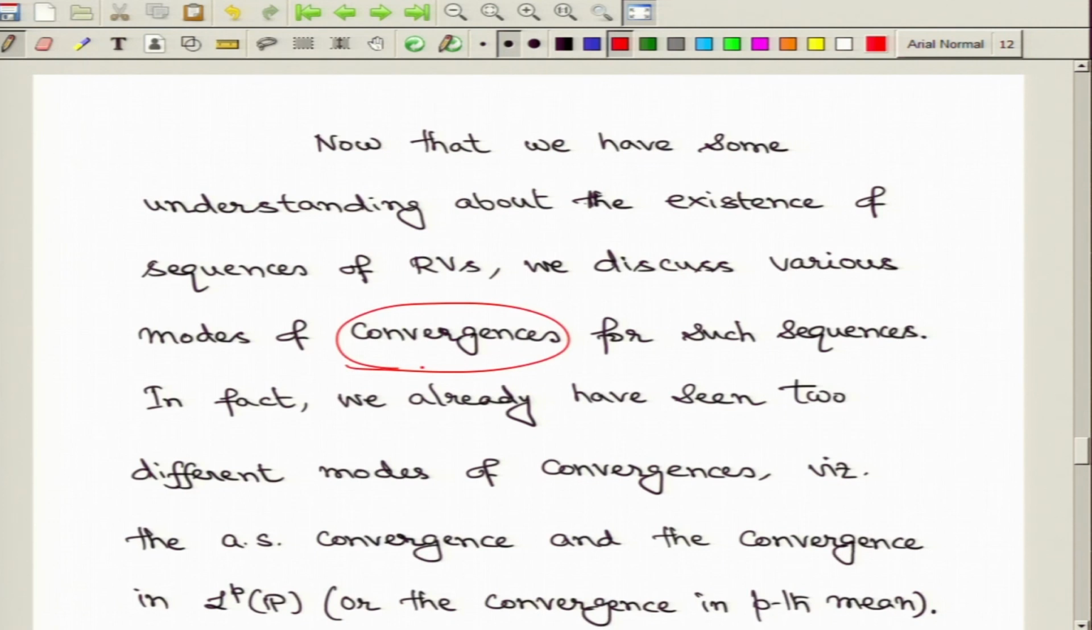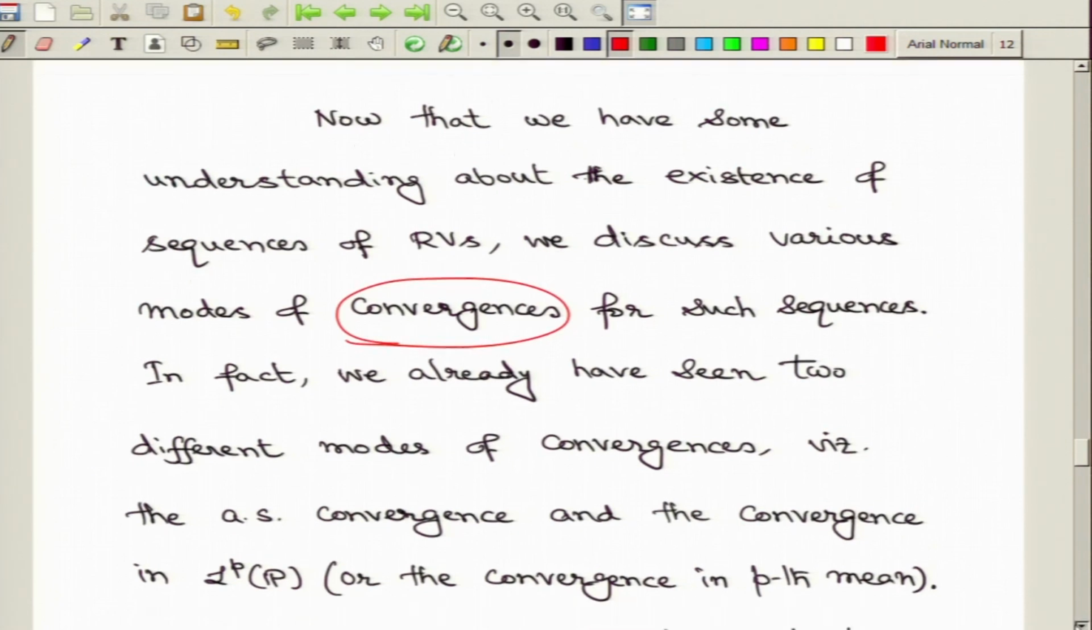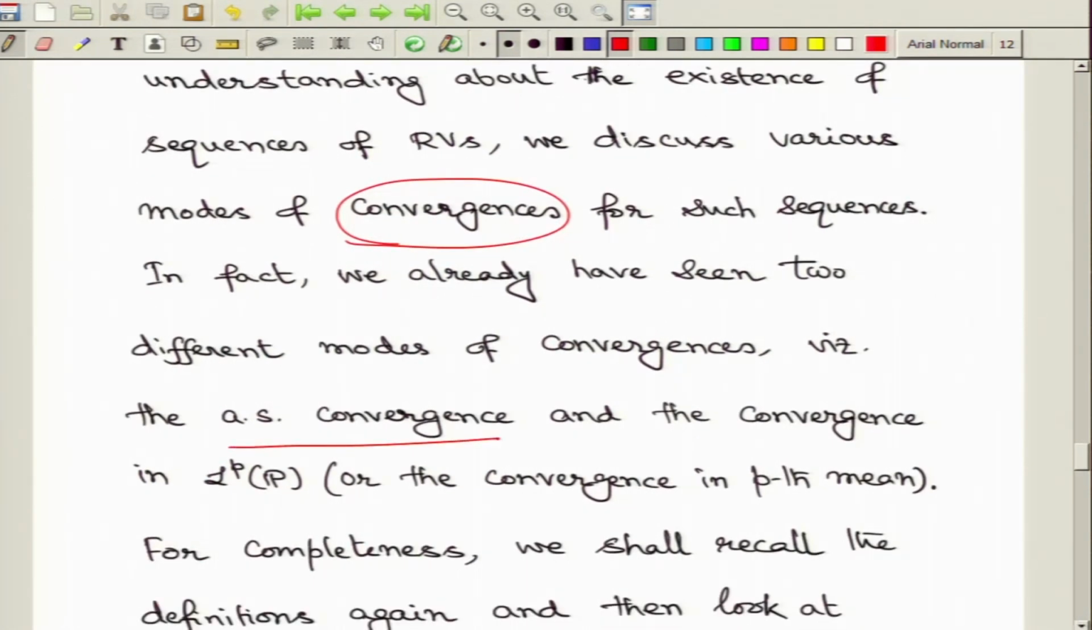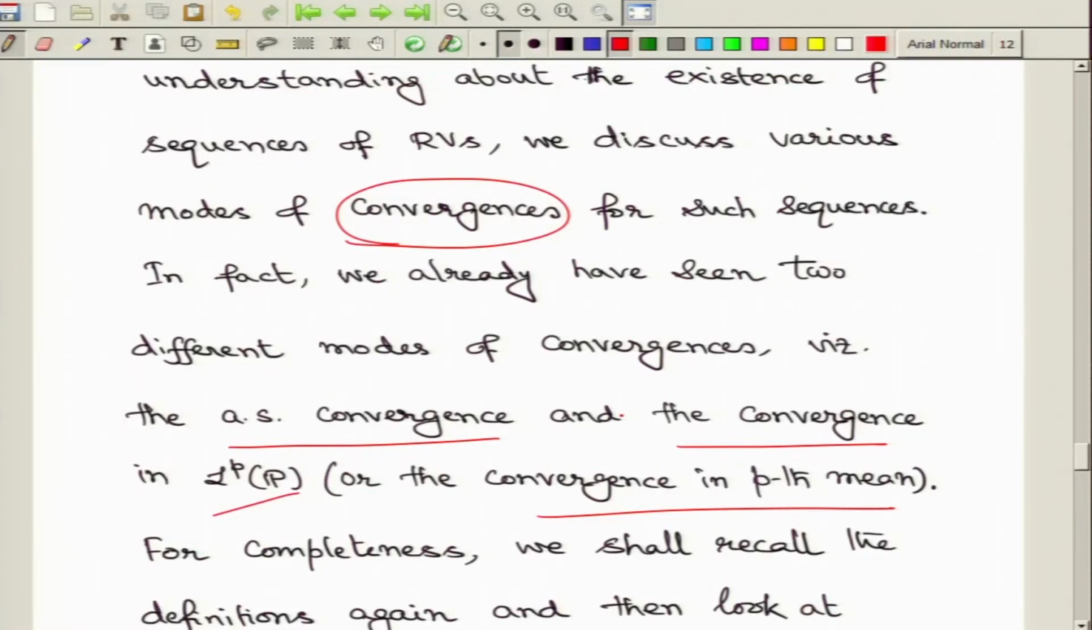So, in fact, what we have already discussed so far is that there are two modes of convergence that we have seen, namely the almost sure convergence of random variables, and the second one was the convergence in LP. The LP convergence we also called the convergence in pth mean. So, we have seen these two modes of convergence earlier, but with the understanding that we have obtained from this lecture about the existence of such sequences of random variables, we will revisit this discussion in much further detail about these modes of convergences.